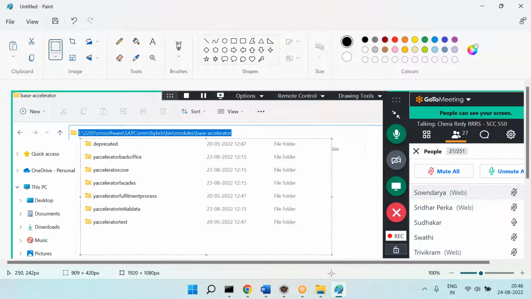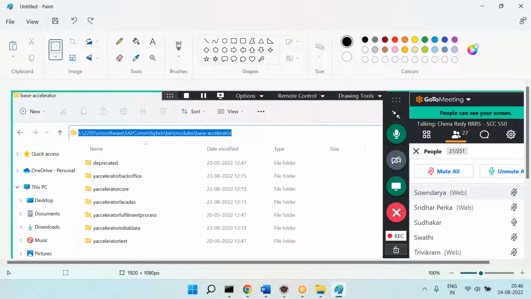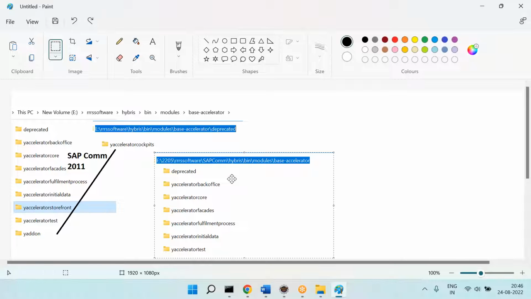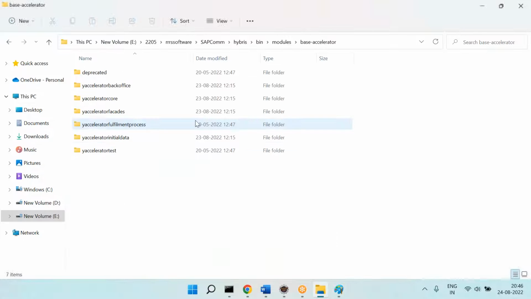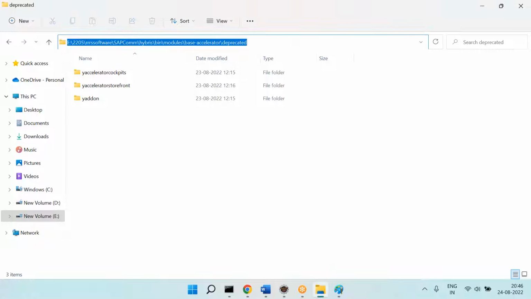That means in the latest version, B2C and B2B, we will not get it. We will get it, but it is in the deprecated. Why it is in the deprecated and what direction I want to discuss, so see this one. Now I'll go to the deprecated. Now you can see the Y accelerator in the deprecated.